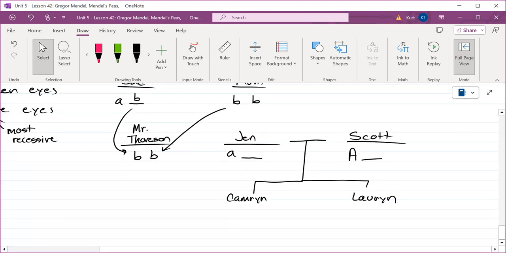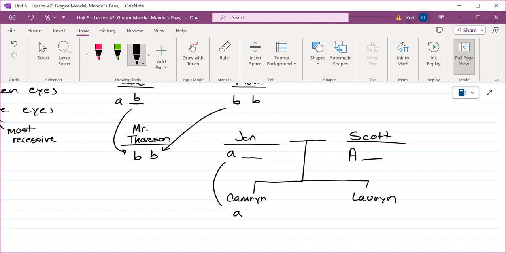Cameron has green eyes. So what must Cameron have inherited from Jen? The green-eyed allele. And what must Scott have in order to produce a green-eyed Cameron?